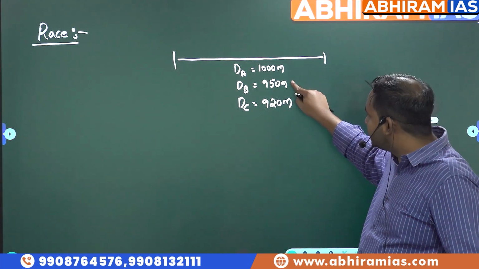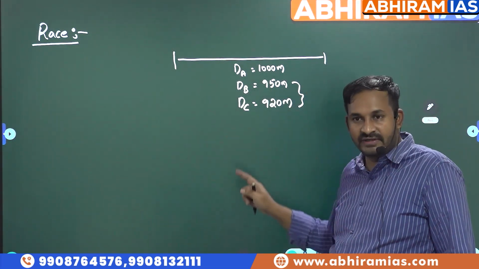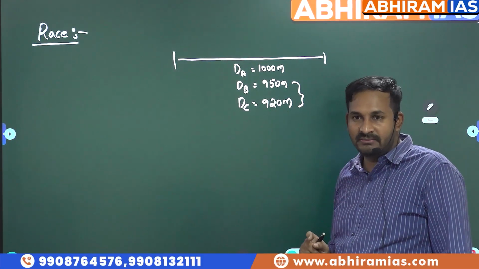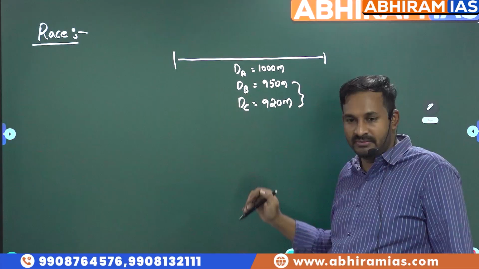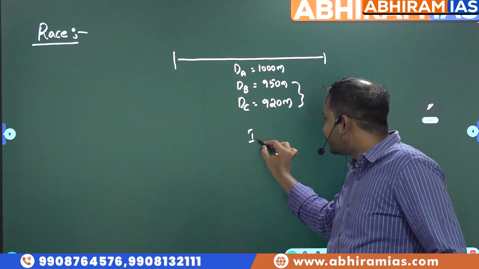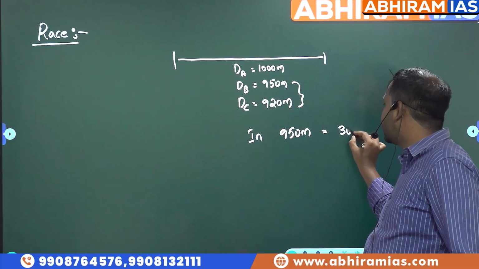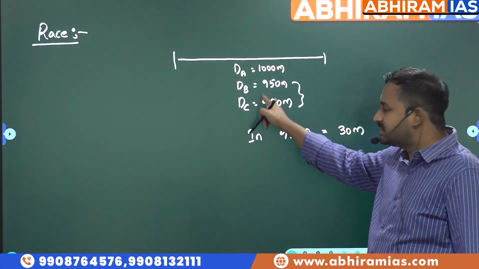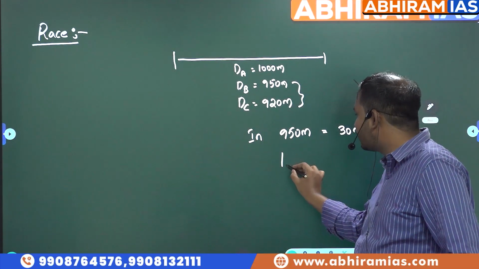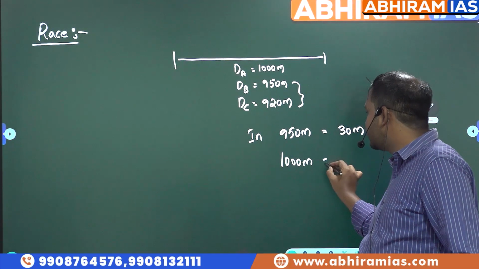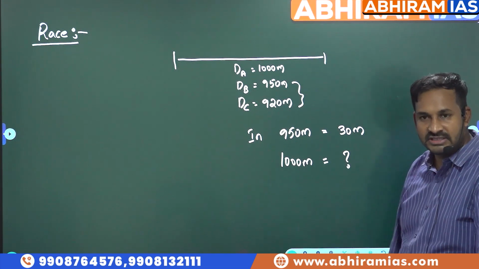So when you compare this 30, yes, you can compare it, but when B covers 950, he will give 30 meters start. That is correct. But now the race is for what actually? 1000 meters. So in 950 meters, B is giving how much start? 30 meters. B is giving C a start of 30 meters. Yes, that is correct. But my race is for what? 1000 meters. That means if B runs for 1000 meters, what is the start given here?